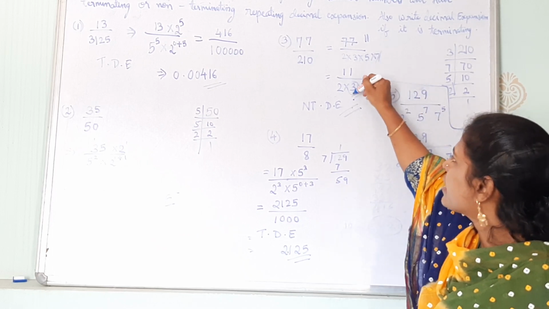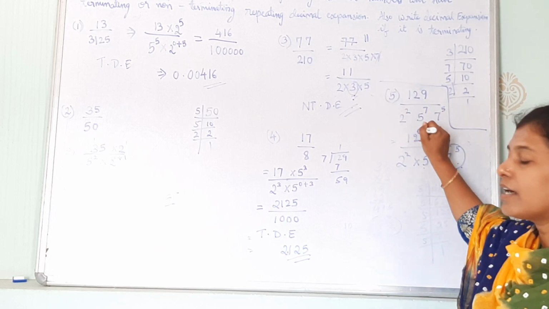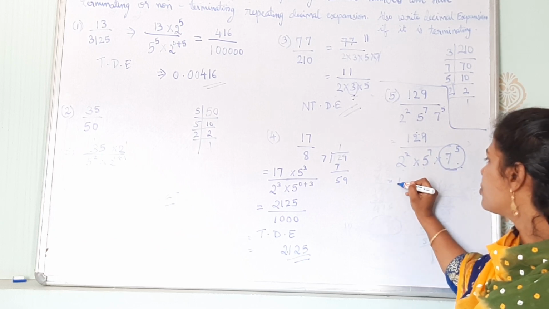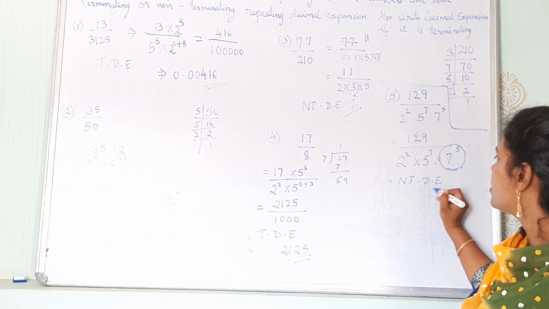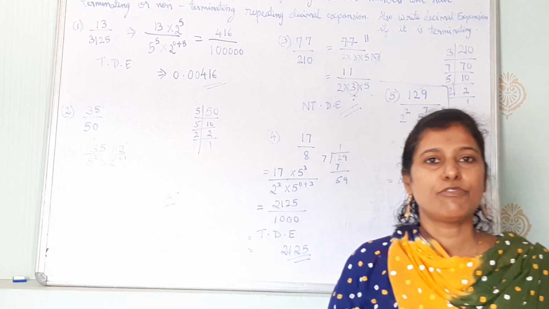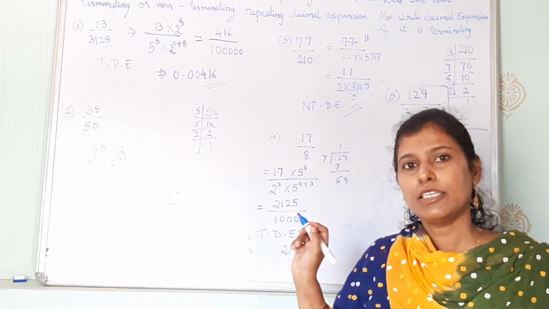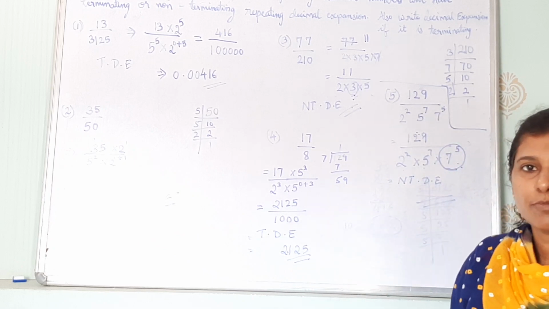जैसे इसमें 3 रह गया था, यहाँ पे 7 रह गया जो हमें डिविजिबिलिटी में नहीं आएगा. That means it is also non-terminating decimal expansion. And if it is non-terminating, we don't have to write in decimal form क्योंकि decimal form आएगा ही नहीं. It will be going on directly dividing. We don't have to write that. We have to just leave it saying that it is non-terminating decimal expansion.